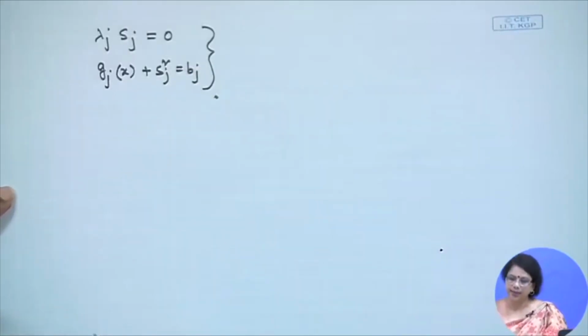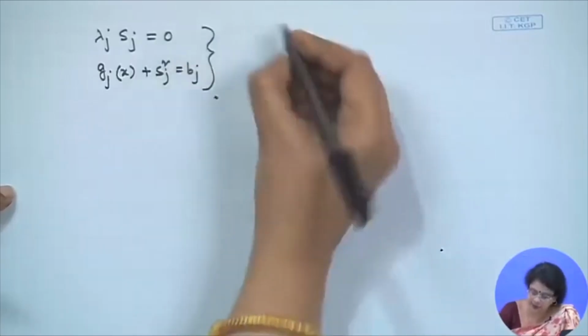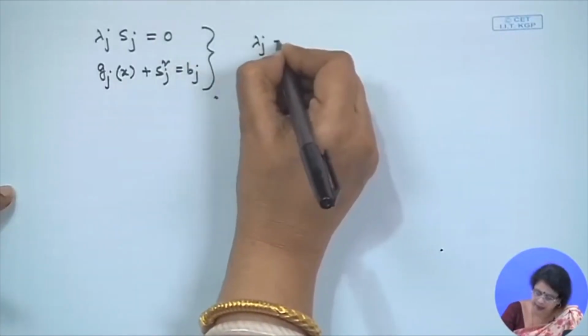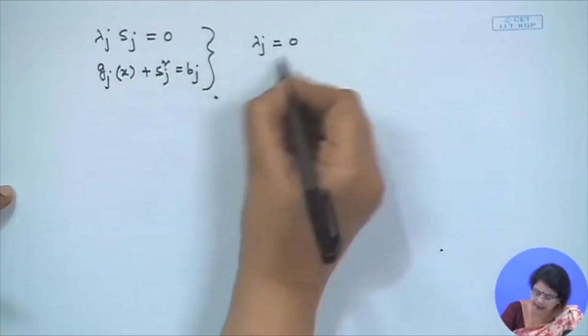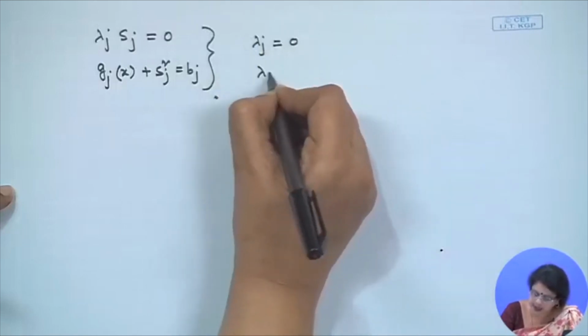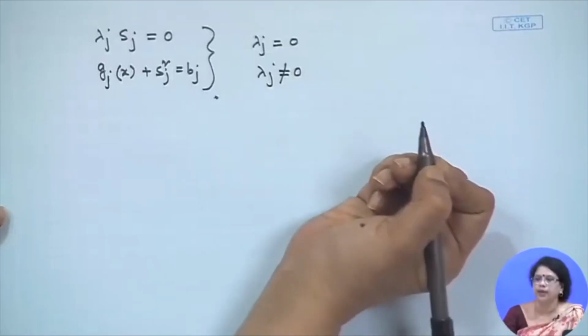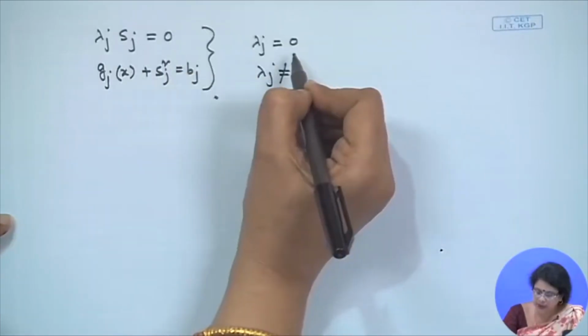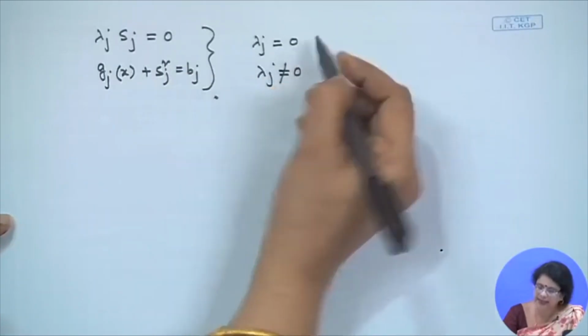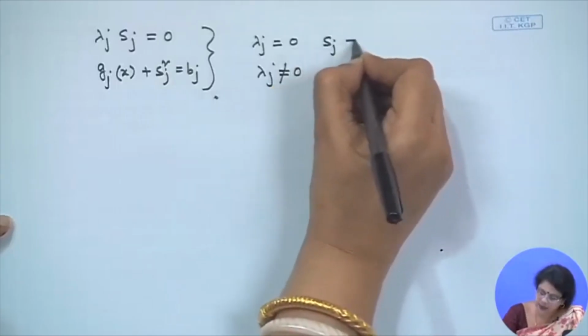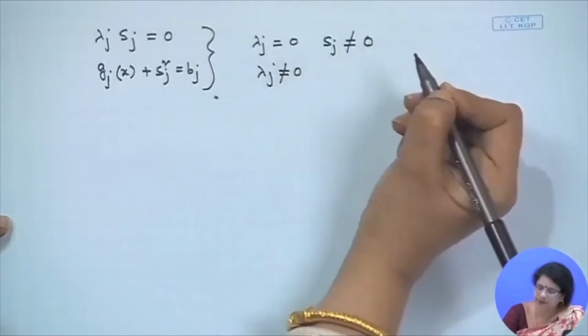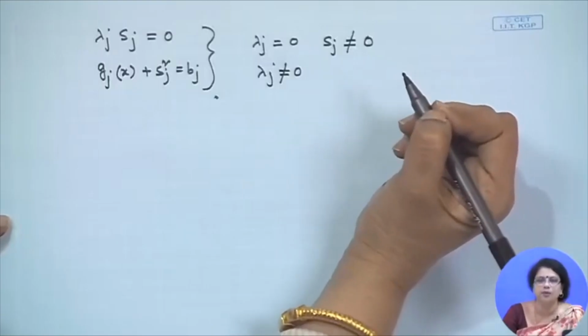Alright. What exactly can we say from the first equation? Lambda j can be equal to 0, that is one option. The other option is that lambda j is not equal to 0. If lambda j is equal to 0, then Sj is not equal to 0, that is one option. What is the meaning of it?